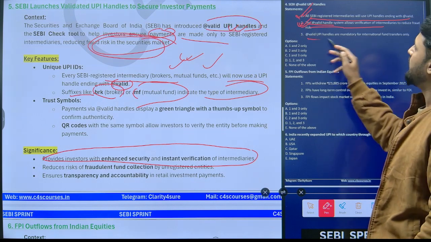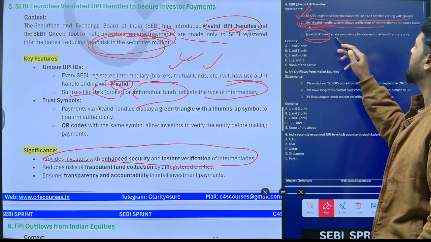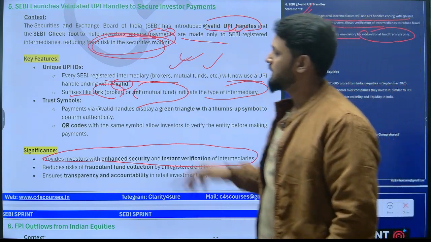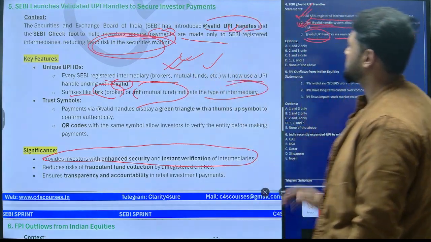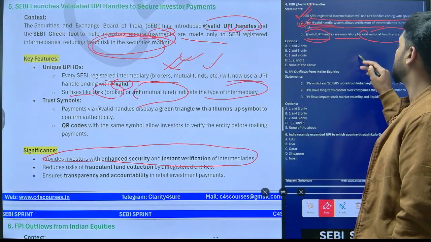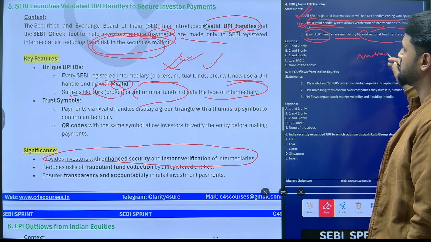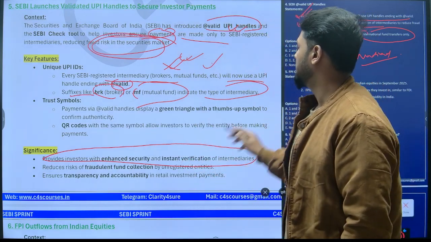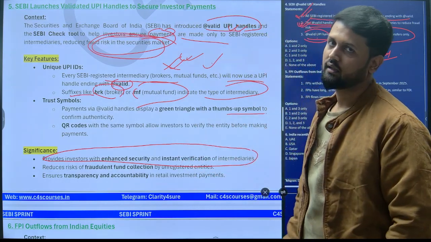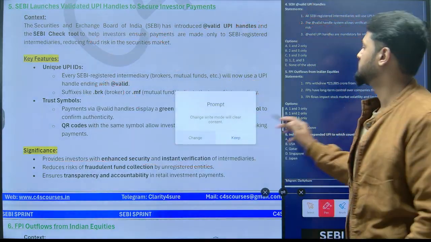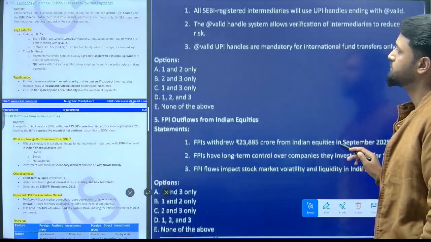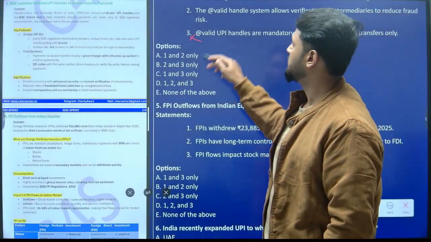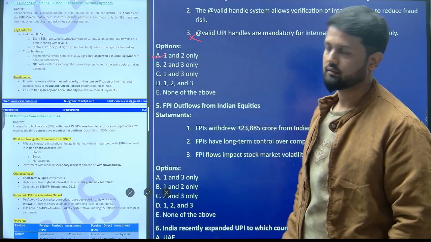Third statement, @valid UPI handles are mandatory for international fund transfer only. This is absolutely incorrect. This is applied to both national as well as international, right? Clear? So your third statement is incorrect, right? Option number A is your correct answer.